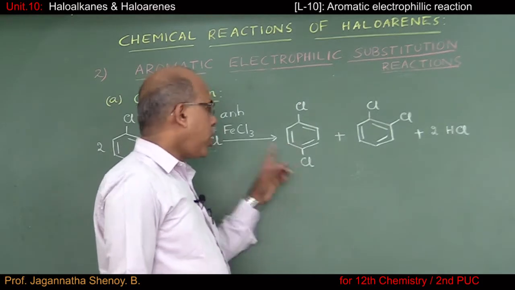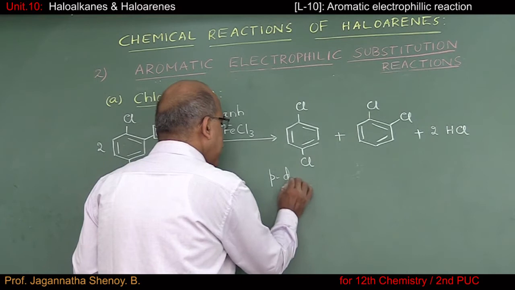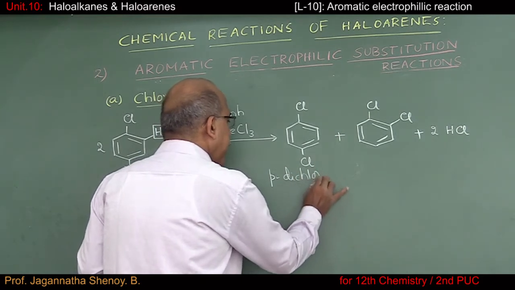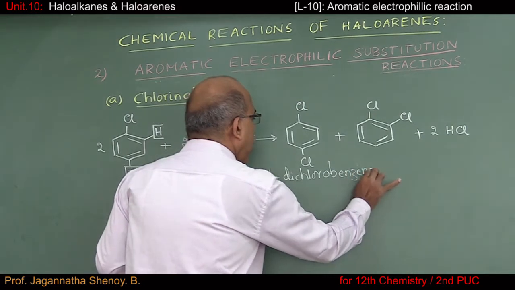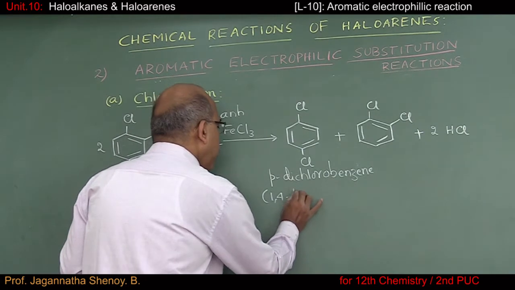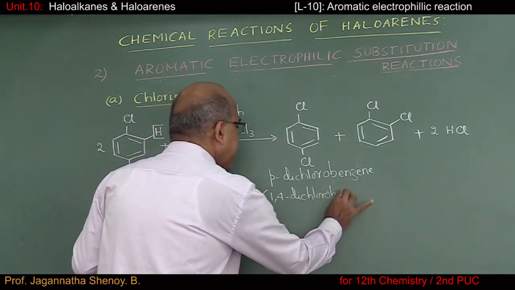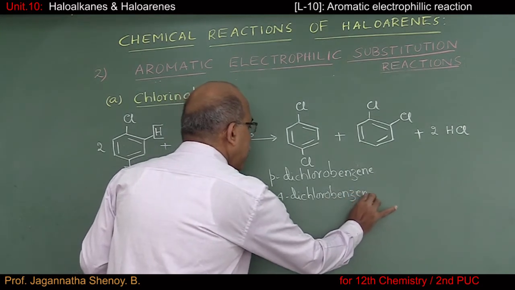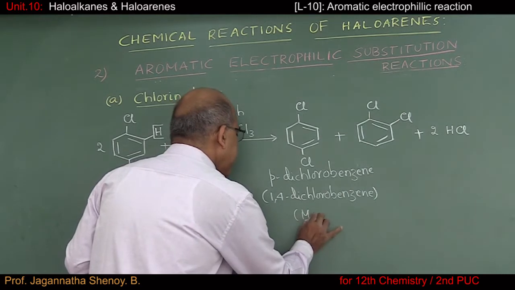And here the product obtained is para-dichlorobenzene. Or if you consider IUPAC name, it is a 1,4-dichlorobenzene. And para isomer being more stable, this is the major product.